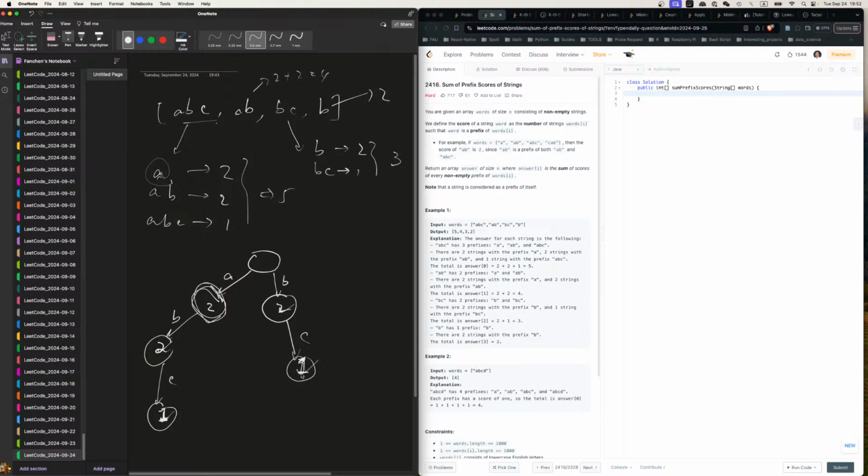Okay? So we do A. We go to this node. We find 2. So A is 2, right? And then we do AB. So we go down to B, so we're at plus 2. And then we do C, so plus 1. Right? AB, ABC will be 1. And as we go through this, we'll also populate this memo. So we get 2, 2, 1.